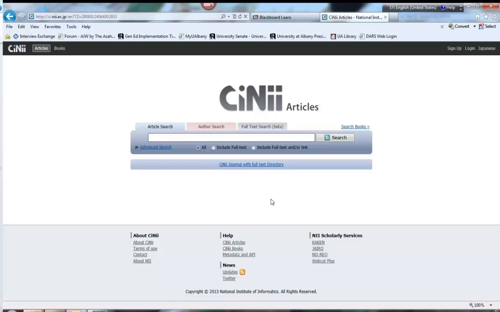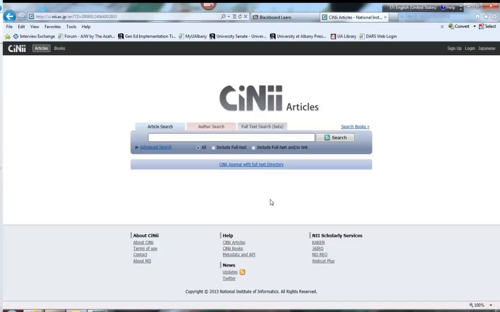Last but not least, I want to show you how to find Japanese language materials, just like I've showed you how to find English language materials on Japanese studies. This is the launching pad of CiNii, or CiNii. Some people pronounce it one way, some people pronounce it the other, which is a database maintained by the National Institute of Informatics in Japan.